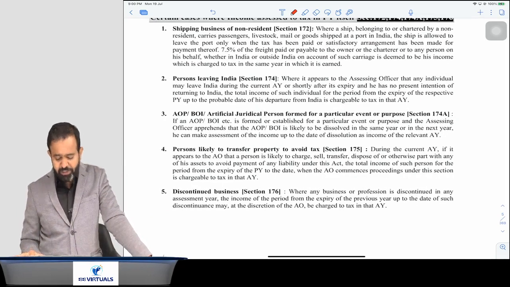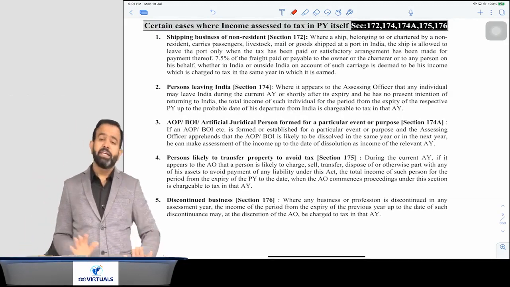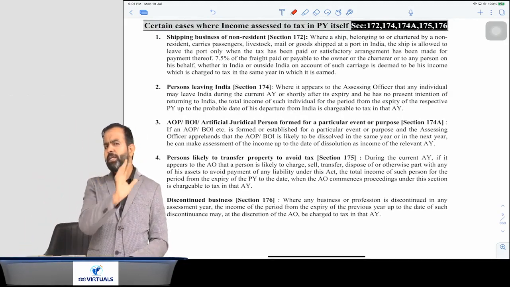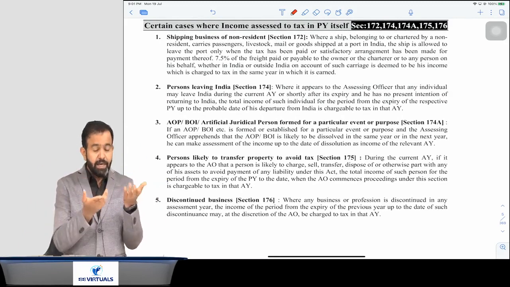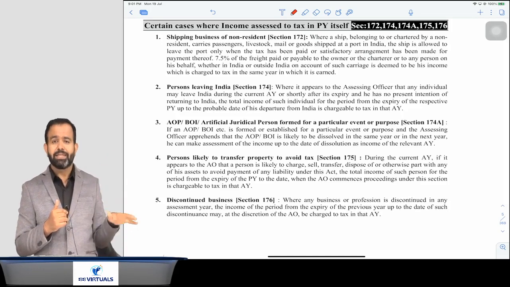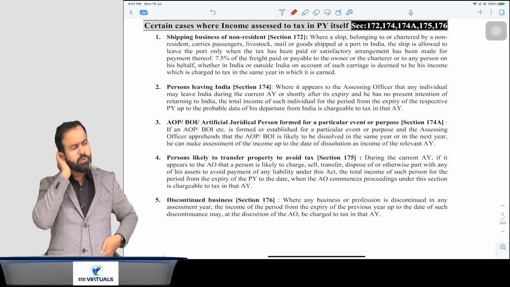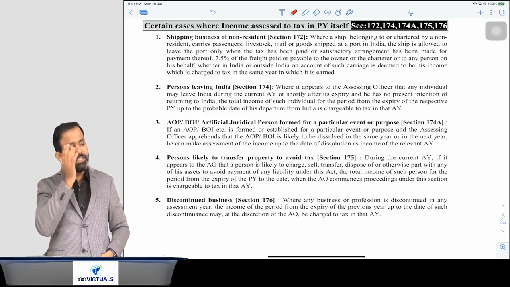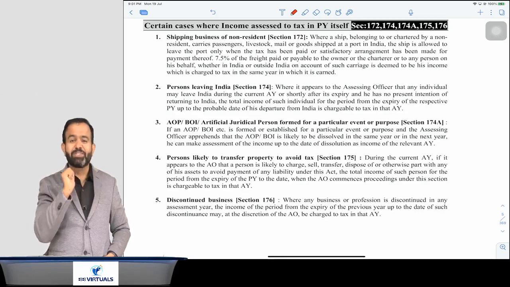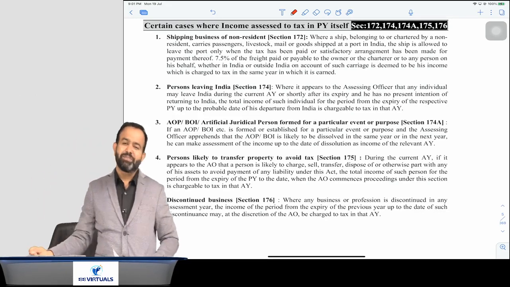Now there is one more section, 174. Section 174 says that a person is leaving India. If the assessing officer thinks that a person intends to leave India and has no intention to come back, meaning he is leaving India permanently, like Nirav Modi or Vijay Mallya, whose intention is not good and who is not going to come back to India, then the officer can charge tax on whatever income was earned in the previous year, and he has to pay the tax in the previous year itself.